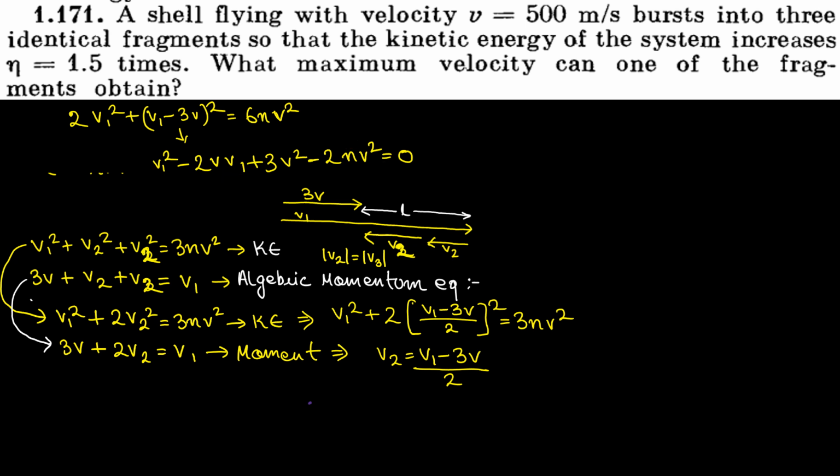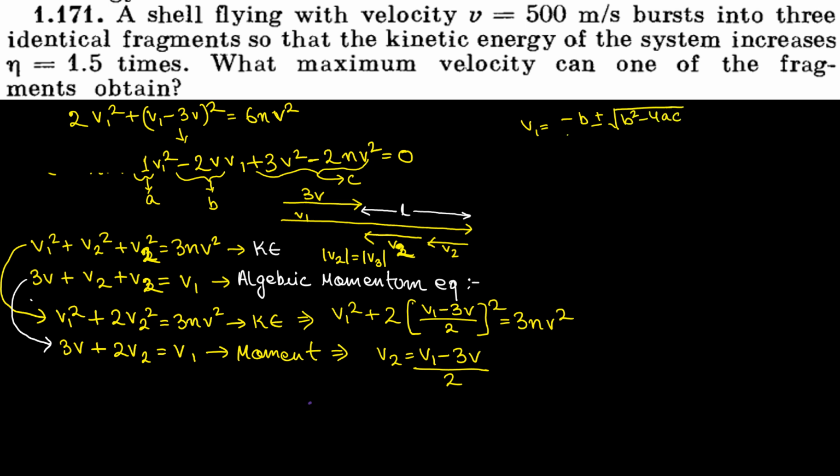Out here in this quadratic equation, the value of a is nothing but 1. The value of b is nothing but minus 2v, and the value of c is nothing but 3v square minus 2nv square. And the roots of a quadratic equation are minus b plus minus square root of b square minus 4ac, by 2a, isn't it?